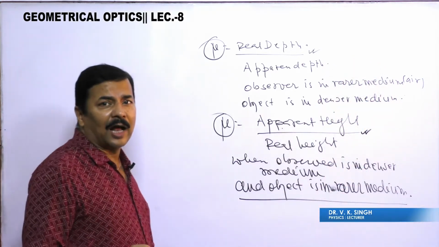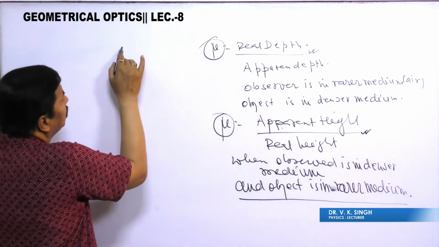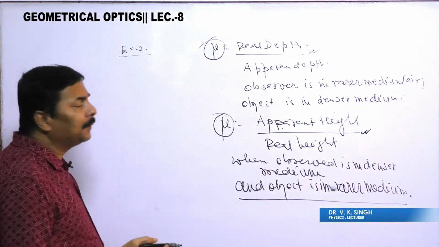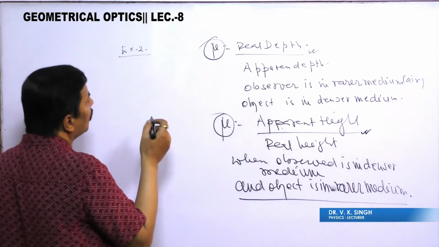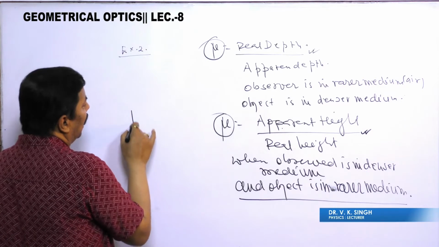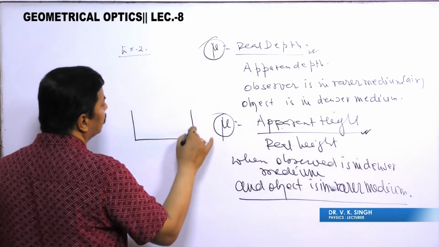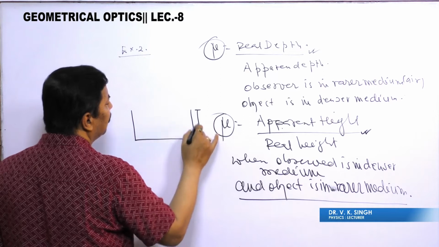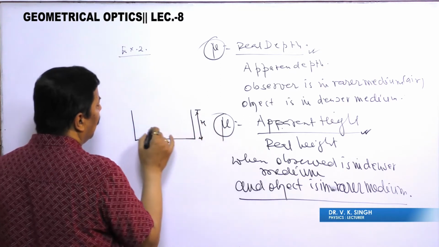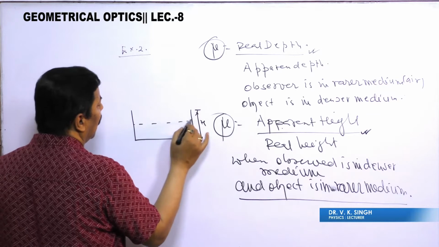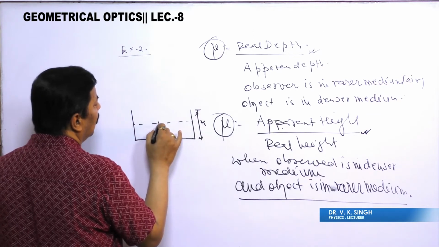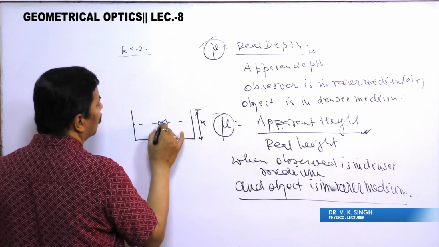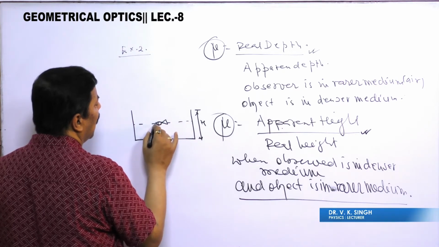Now we are trying to discuss the second example. The second example is of similar nature. A vessel is there, the depth is h, and here we have the fish.